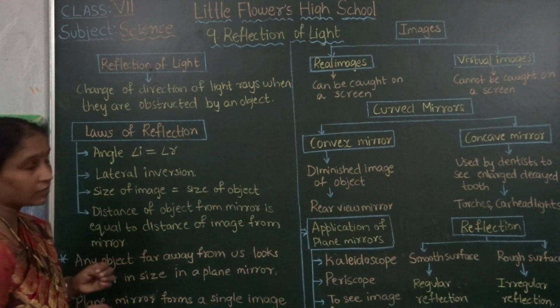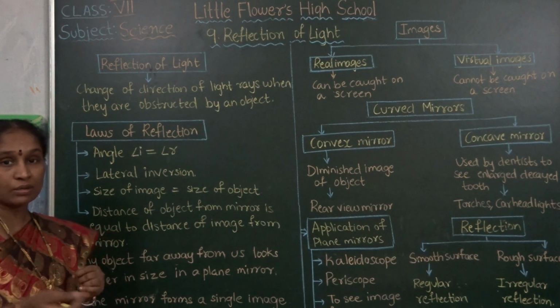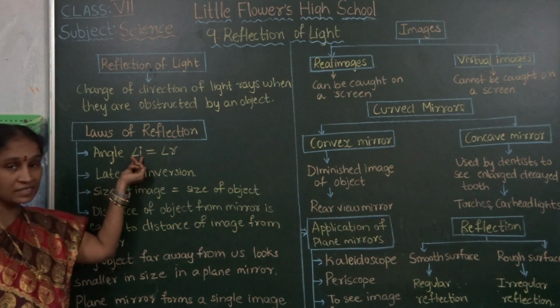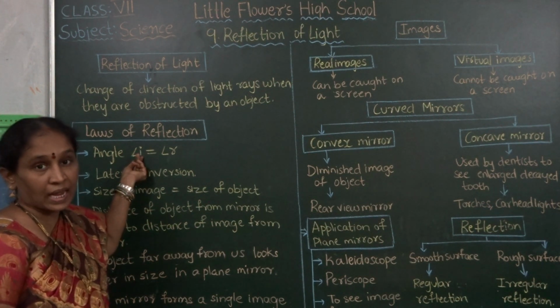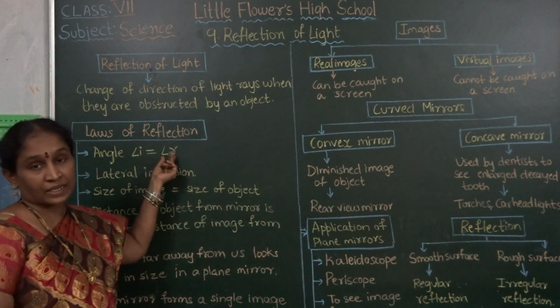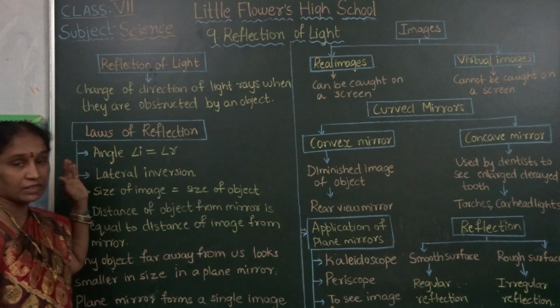Reflection of light. Here some laws are there. Laws of reflection. What are the laws of reflection? Here, angle I means angle of incidence. Angle of incidence is equal to the angle of reflection. Okay, that is the first law.